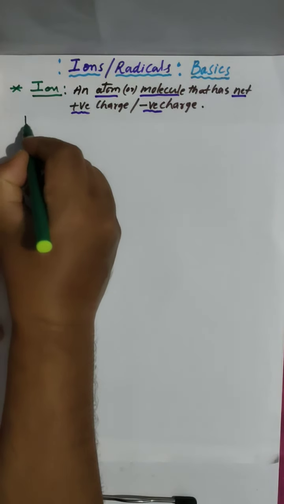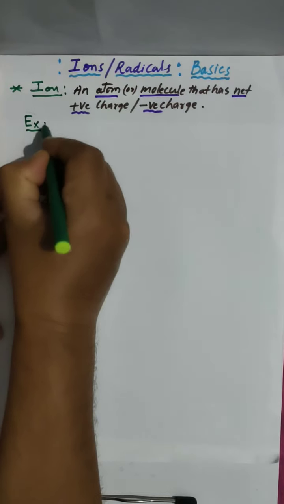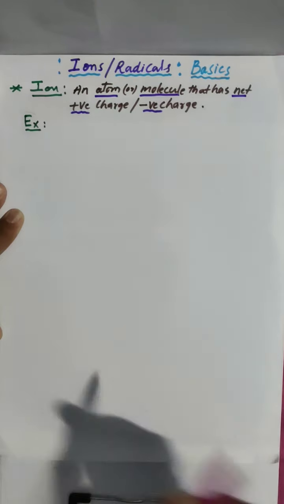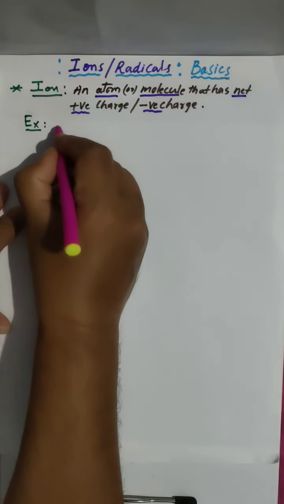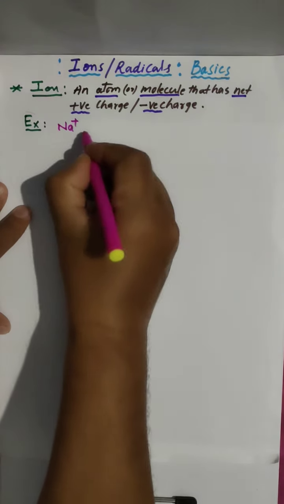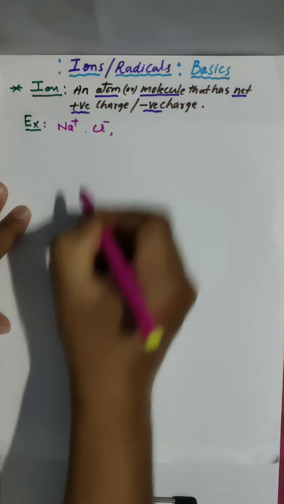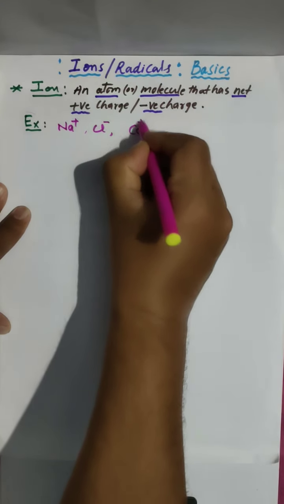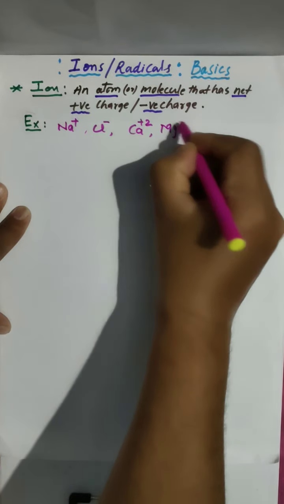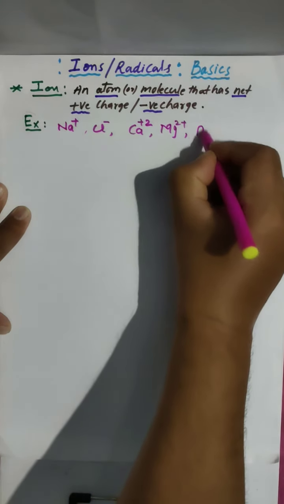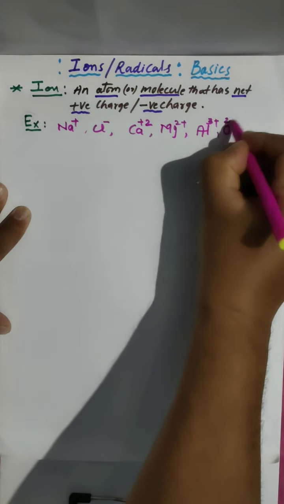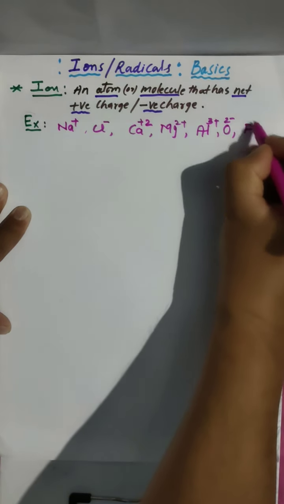For example, you may have observed somewhere in chemistry: Na+, Cl-, Ca2+, Mg2+, Al3+, O2-, or F-.